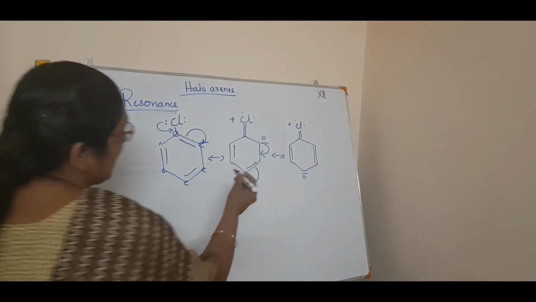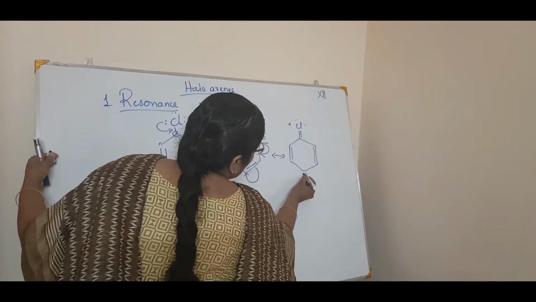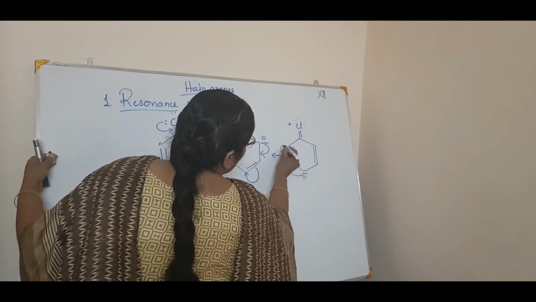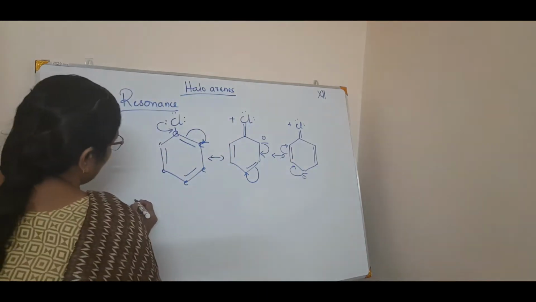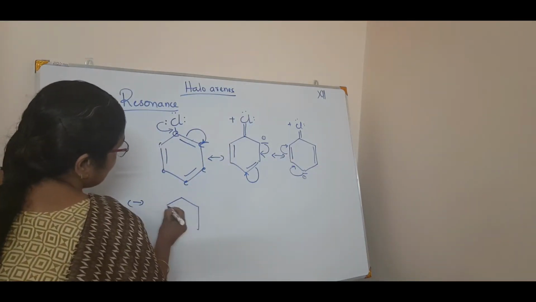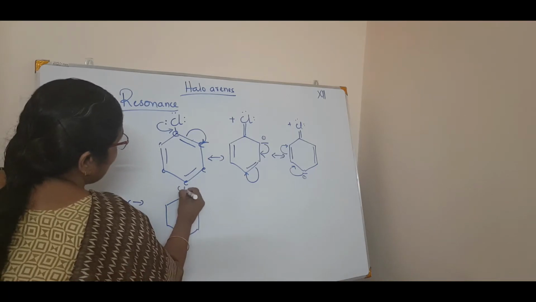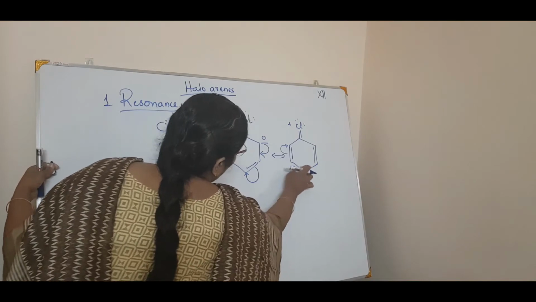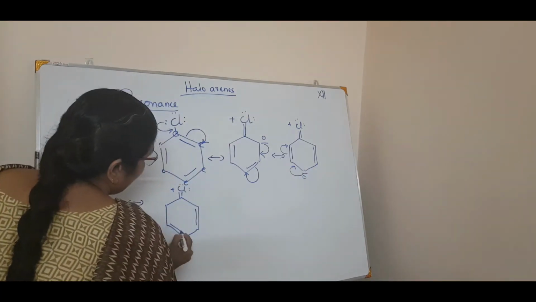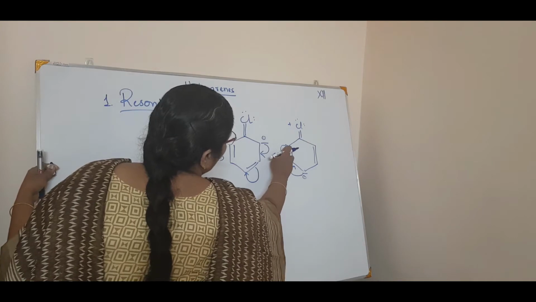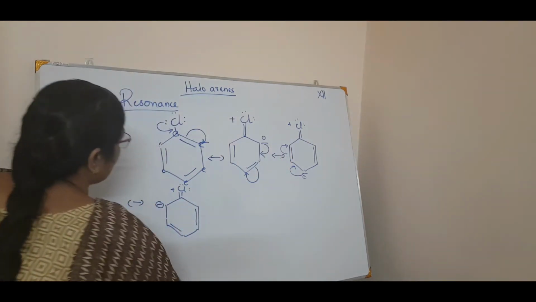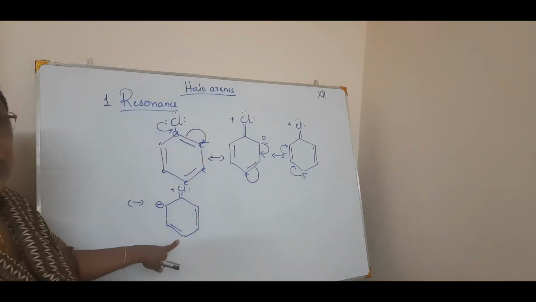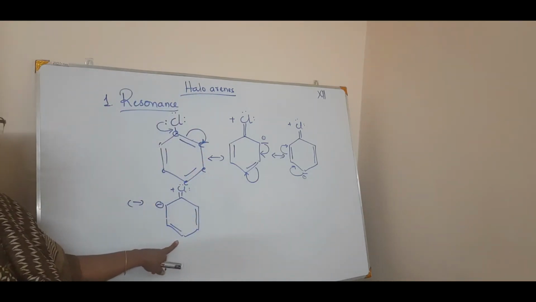So again what happens? See, this lone pair will come into bond pair and this bond pair will come as lone pair. See? So I will get again this again will be double bond C, 2 electrons plus. Now what happens? This bond and here there will be one bond, right? So this bond and here there will be one bond and this bond pair will go as lone pair. See? There is a minus charge here. That is the first, second and third resonance structure. It is a third resonance structure.